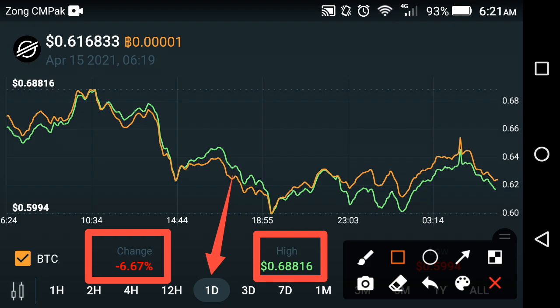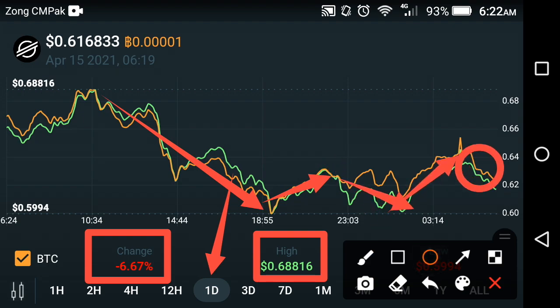If you look at the graph of the XLM coin, you can see continuous falls in Stellar XLM in the previous last 4 hours. You can see here that is a 4 hour change, and after that it again starts jumping and again falls down. I think it's really bad news for you, and I'm sorry to say that, but it's the reality of the Stellar XLM coin. It is again following its falling trend.